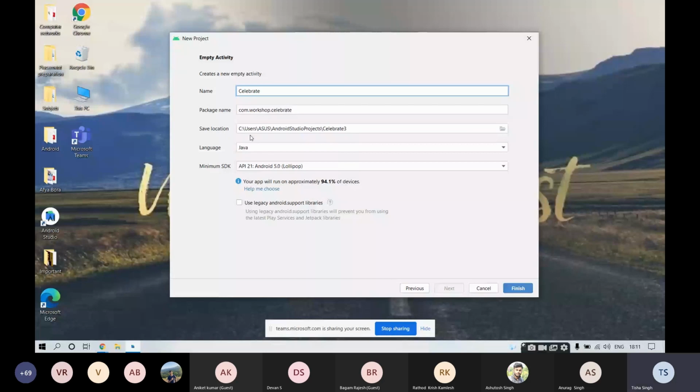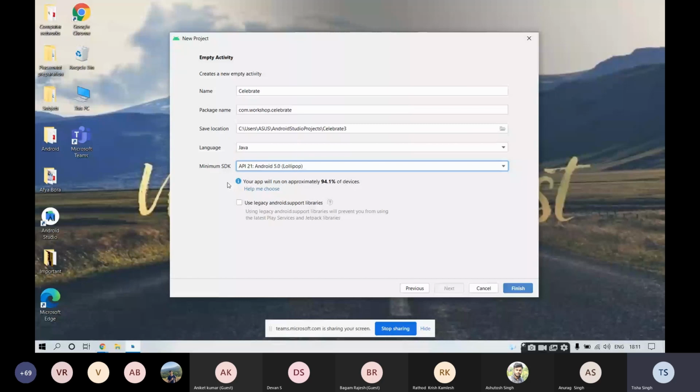Then we have something called minimum SDK. In minimum SDK, you need to select the version of Android that you will be using. That is API 21, Android version 5.0, Lollipop. Now you may ask what this API and Android version stand for. API refers to Application Programming Interface. For the scope of this project, we will be using API level 21. Every API has a corresponding version of Android. The version of Android equivalent to API 21 is 5.0, which is Lollipop.